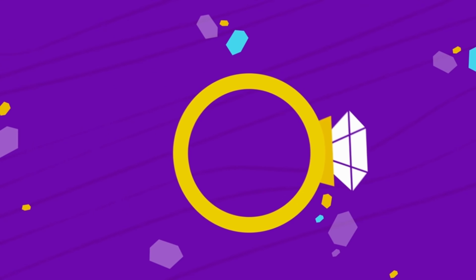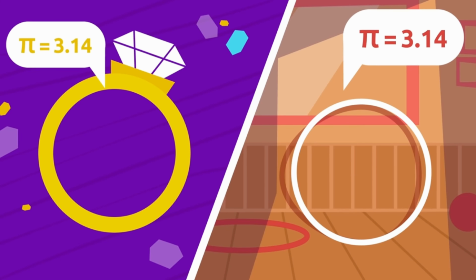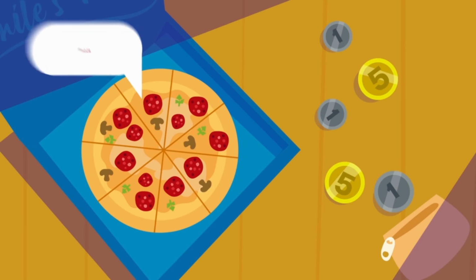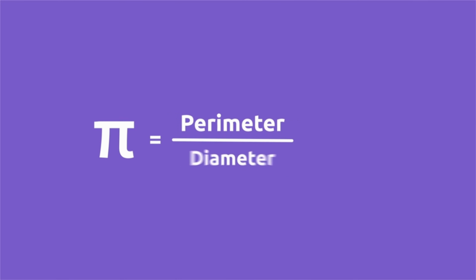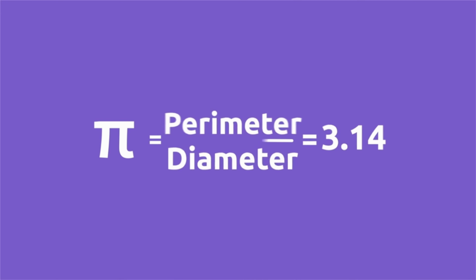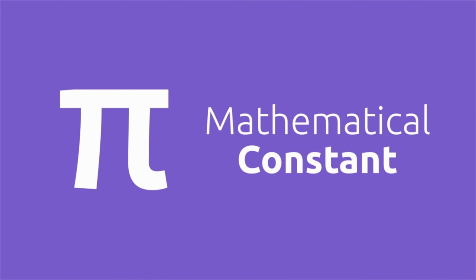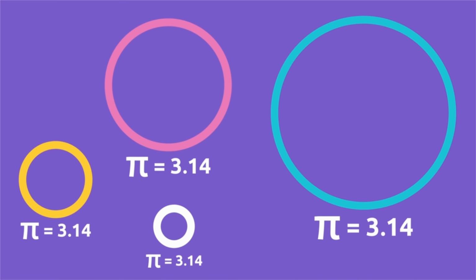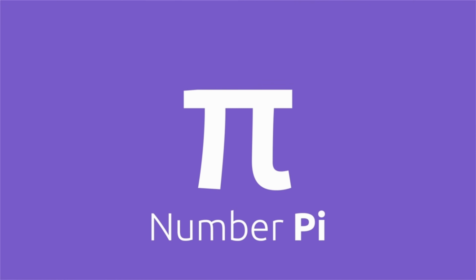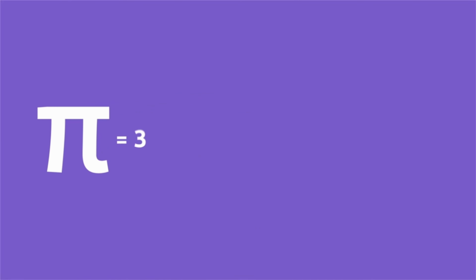We say that it's a constant because number pi is the same for every circumference in the world. In other words, this number is always equal to 3.14. It's like magic, isn't it? The result we get every time we divide the perimeter by the diameter of any circle in the world will always be 3.14. This happened because pi is a mathematical constant. In other words, it's always the same number regardless of what the circles or circumferences may measure. There's a very interesting fact we haven't told you about yet. Pi is represented by this Greek letter, and it's an infinite number.